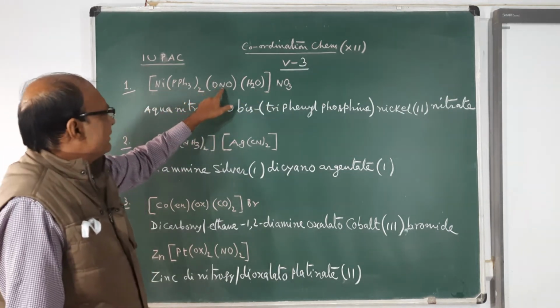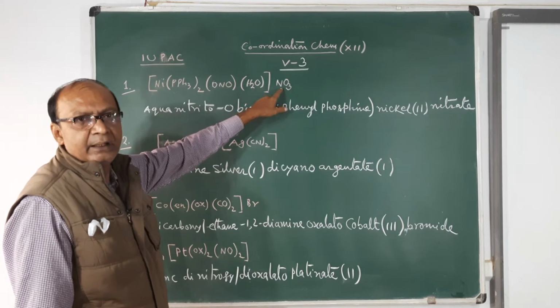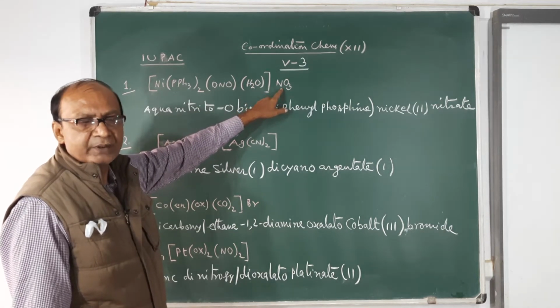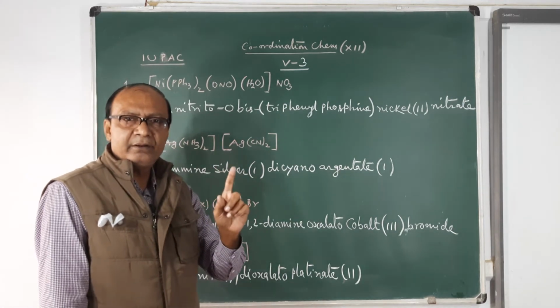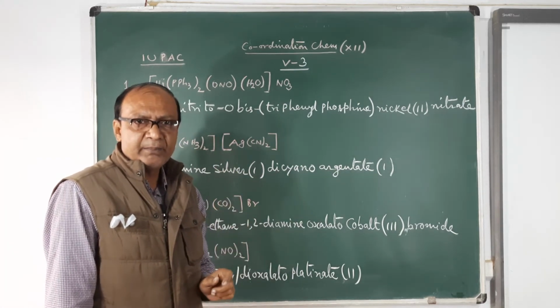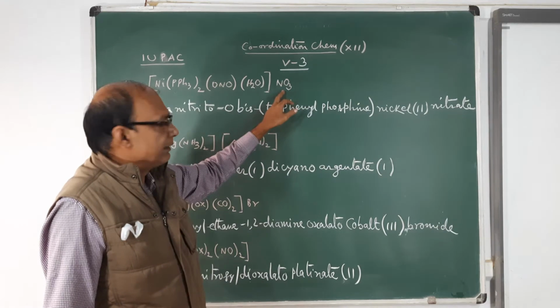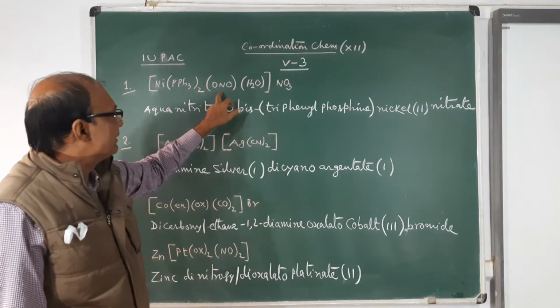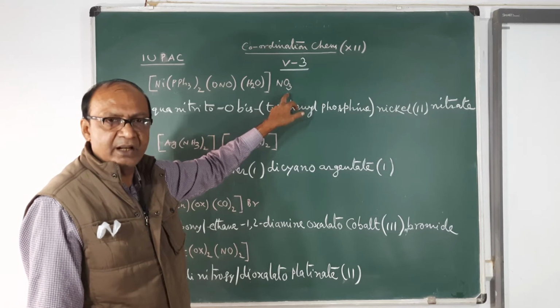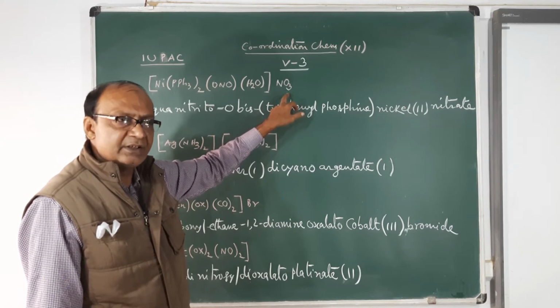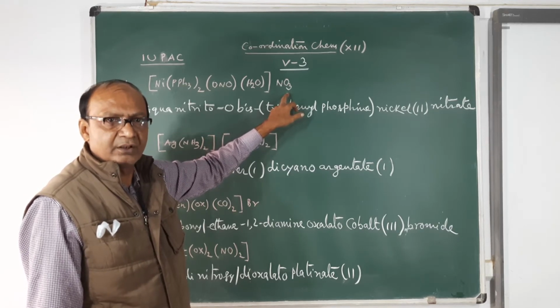You can write Cl, you can write in place of NO3 any negative ion with minus 1 charge. Say CN, you can write CN here, you can write NO2 here, nitrite. Just in this way, you can construct the formula.